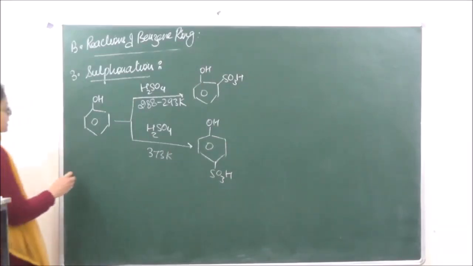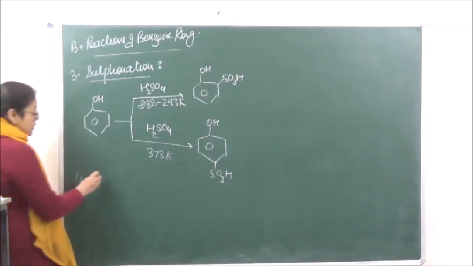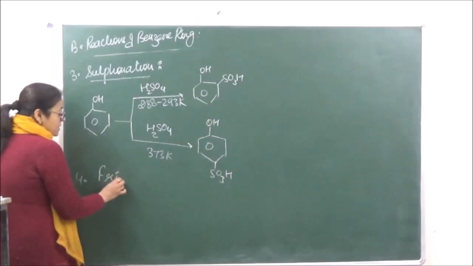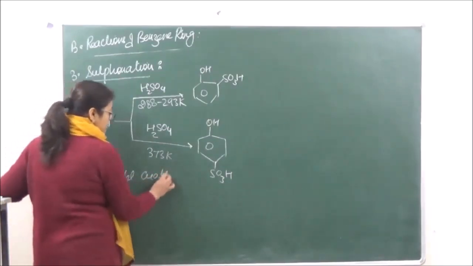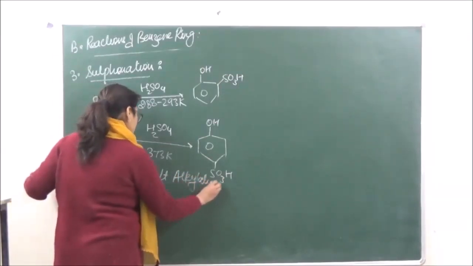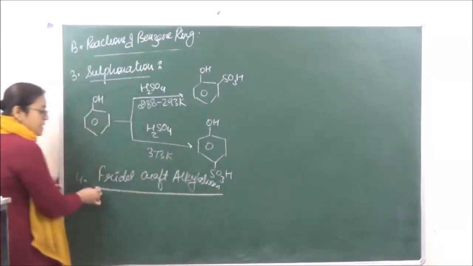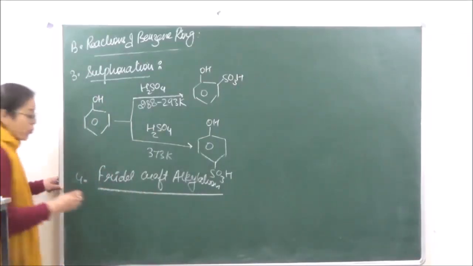Then we come to the last reaction over here, that is Friedel-Crafts alkylation reaction. In this reaction, we are going to introduce an alkyl group.